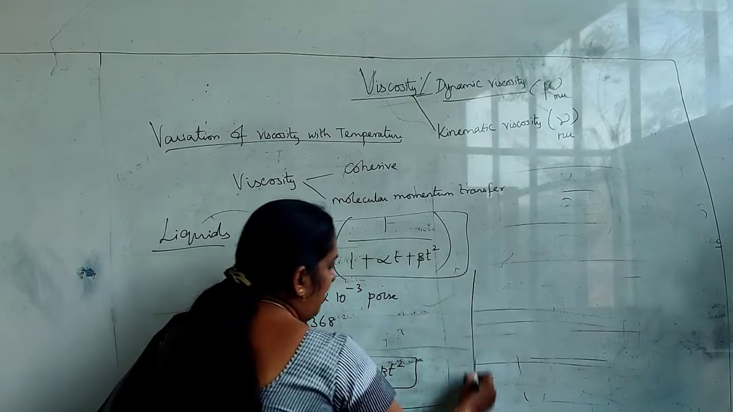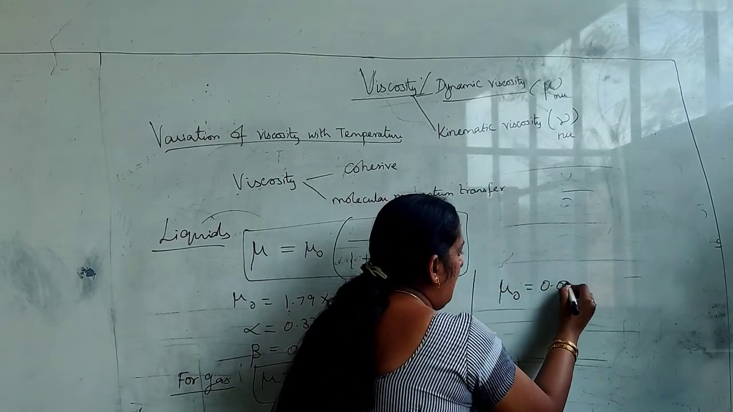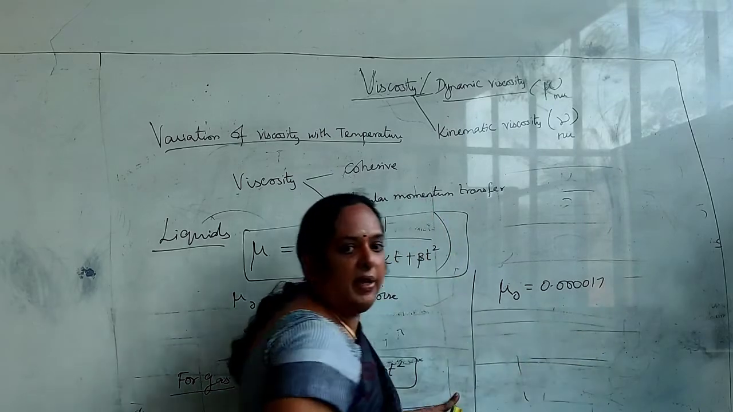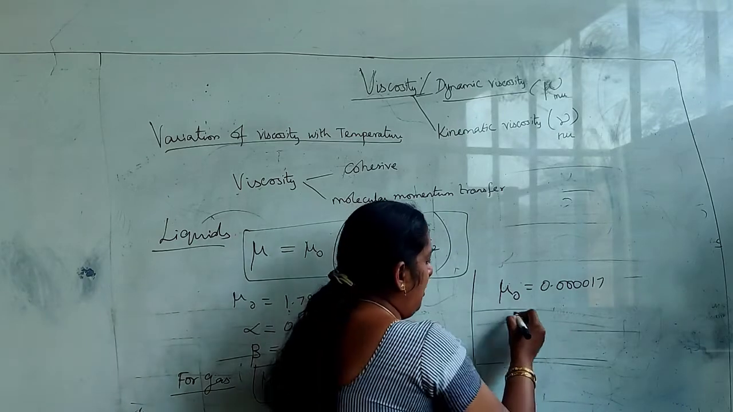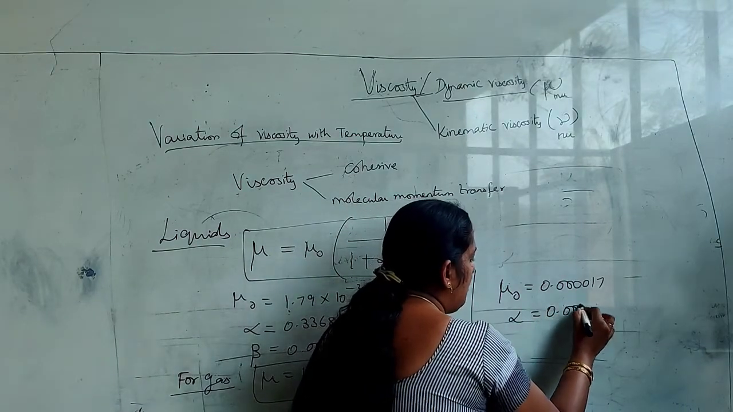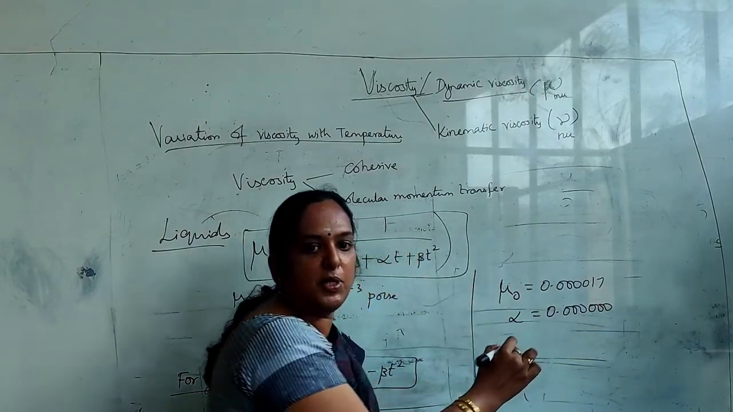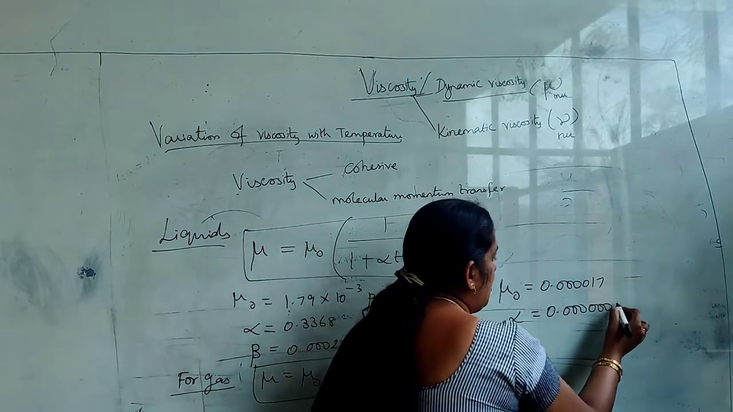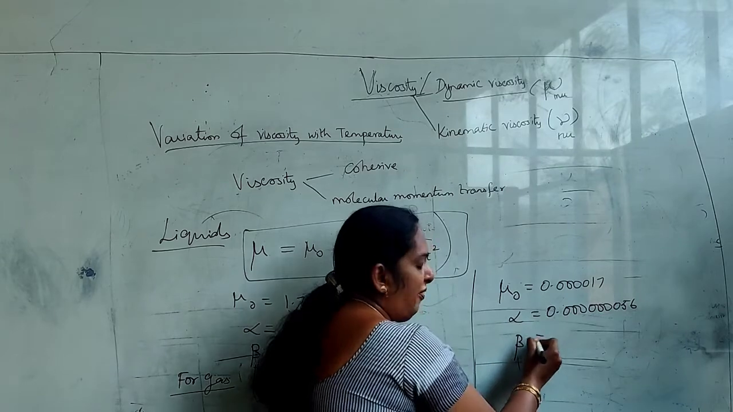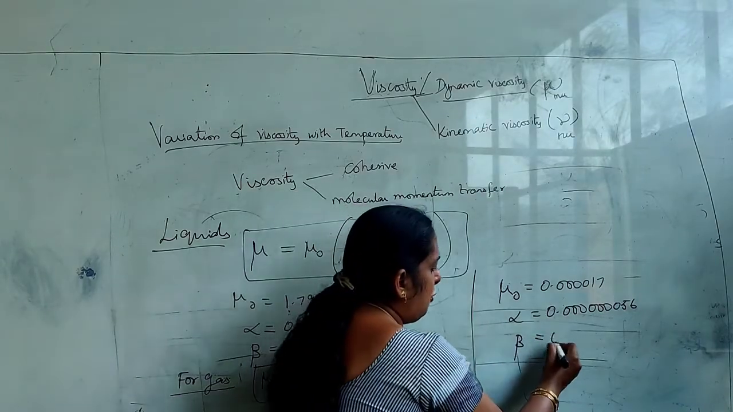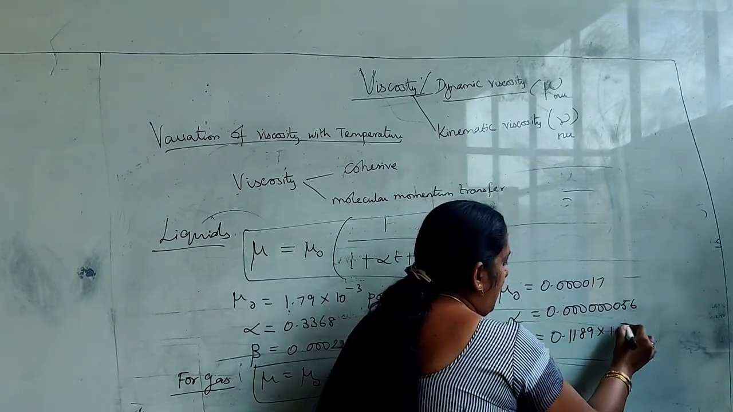So in terms of gas, what is mu naught? Mu naught is equal to 0.0017. Now what is alpha? The alpha value is 0.000056. Check it out, how many zeros are there? It has to come 7 zeros, okay, 7 zeros 5 6. And what is the value of beta here? It is 0.1189 into 10 to the power of minus 9.